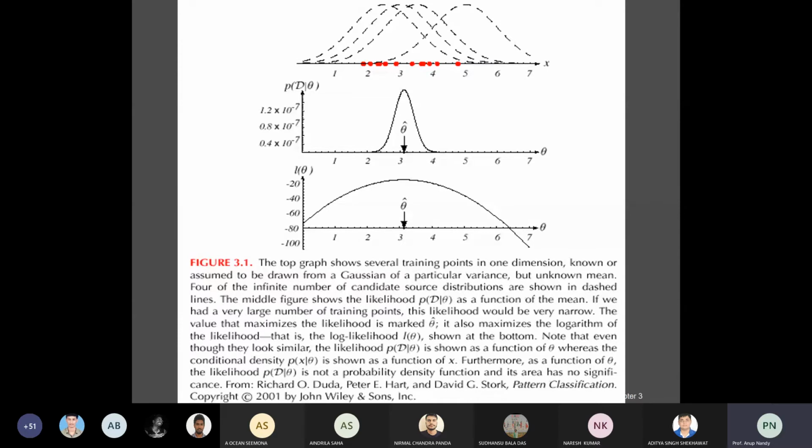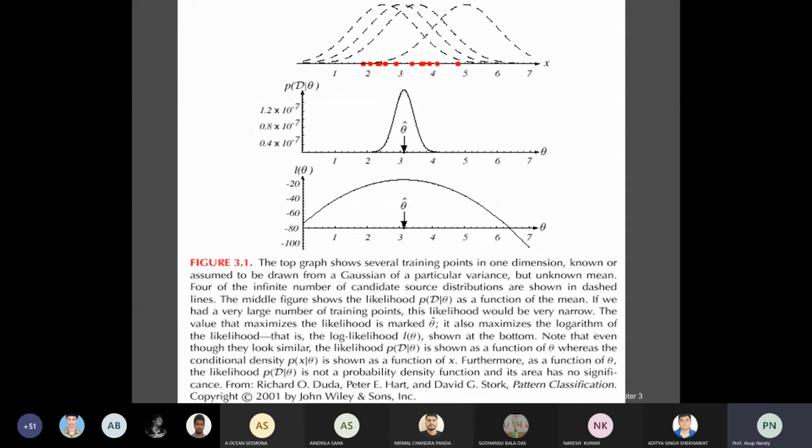Each distribution has its own mean and its own variance. It is assumed to be drawn from a Gaussian of a particular variance but unknown mean.